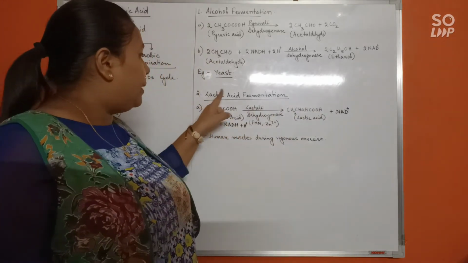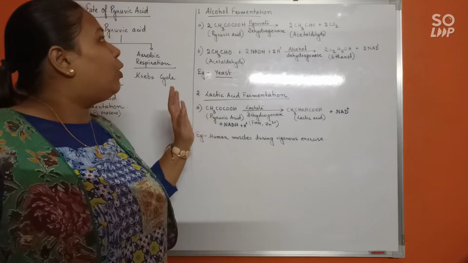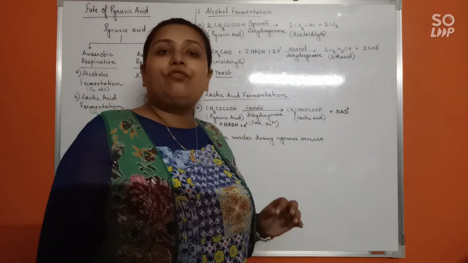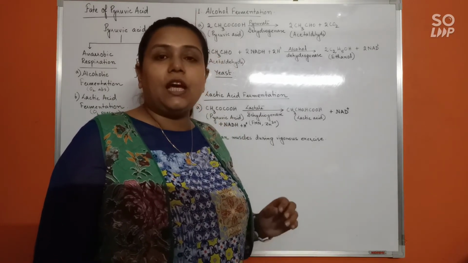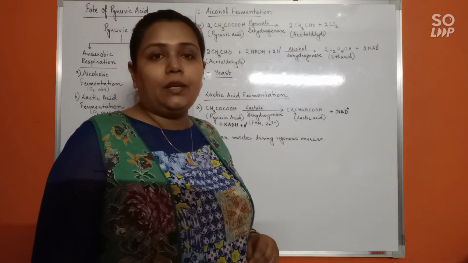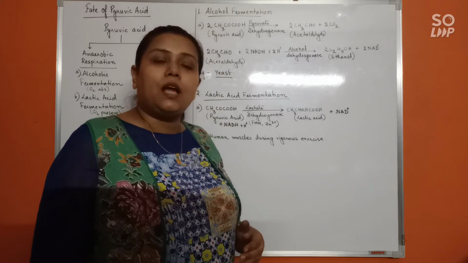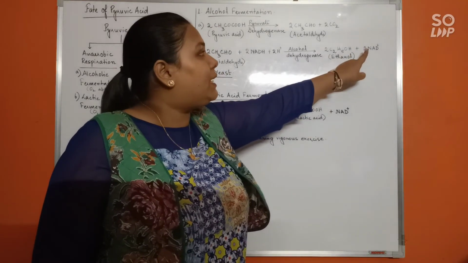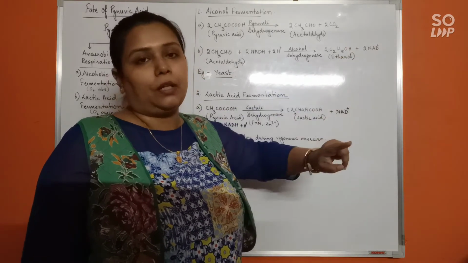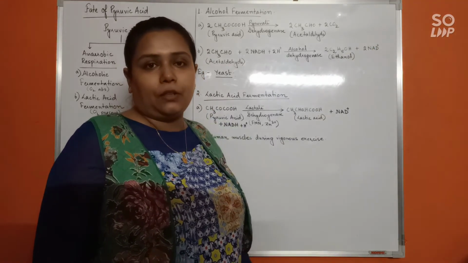In both fermentations, this would take place. In lactic acid fermentation and also in alcohol fermentation, you will find that the NADH that was formed in the glycolytic pathway, in the dehydrogenation step of the glycolytic pathway, NADH was formed, right? So this NADH has to be further reoxidized to NAD+. Why? Because only then this NAD+ can be used again, it can be recycled to be used in the glycolytic pathway.